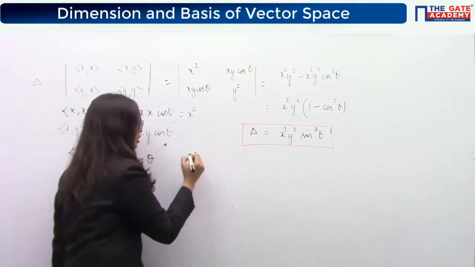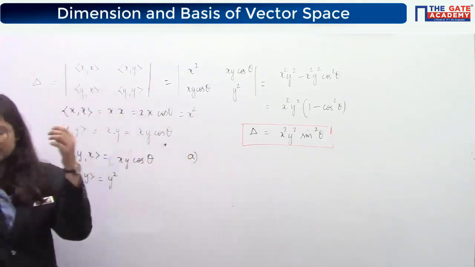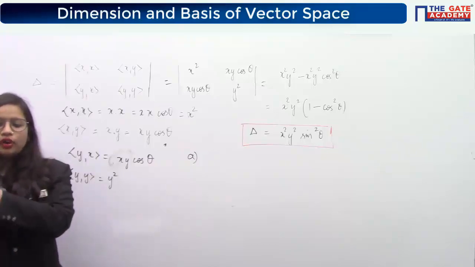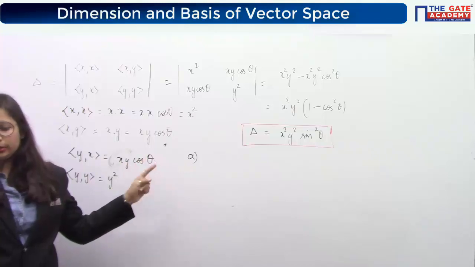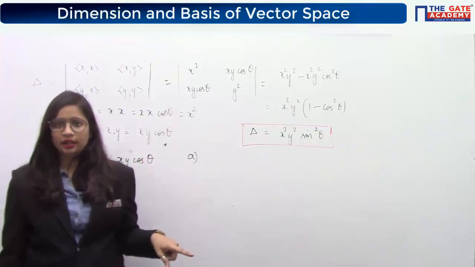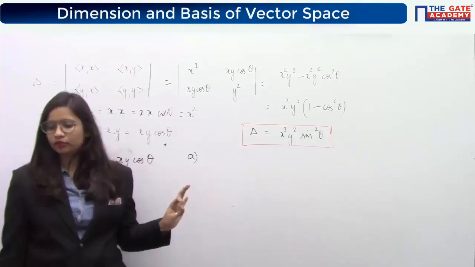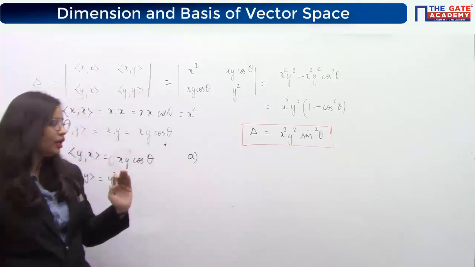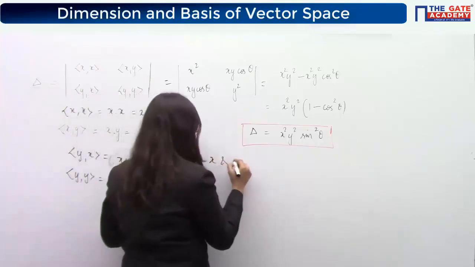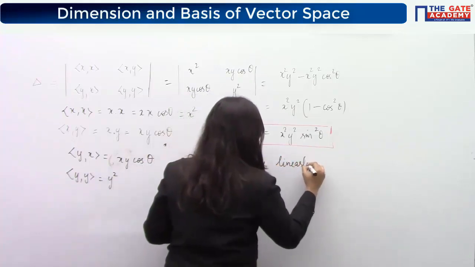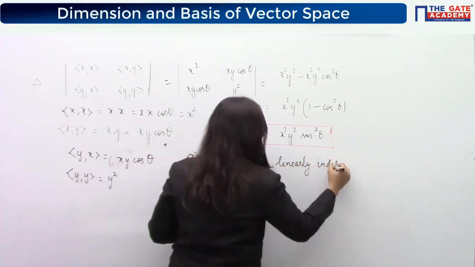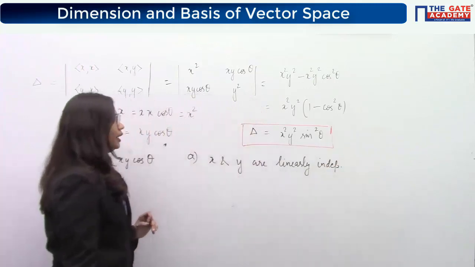So if I discuss option A, let's say option A is true. What option A is trying to say is that this determinant value will be 0 if x and y are linearly independent. This is given in the question that x and y are linearly independent.